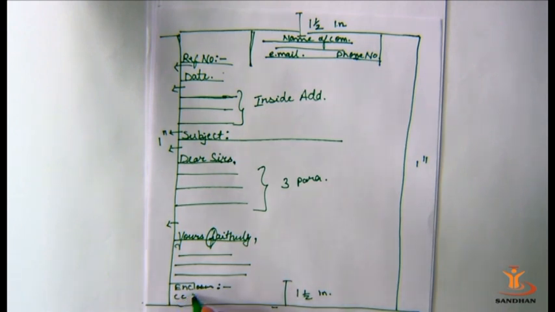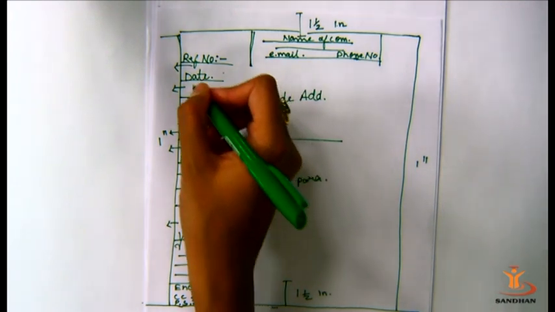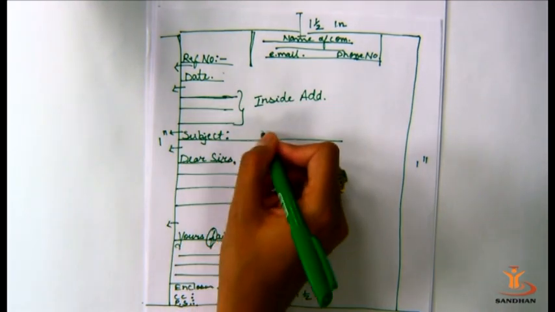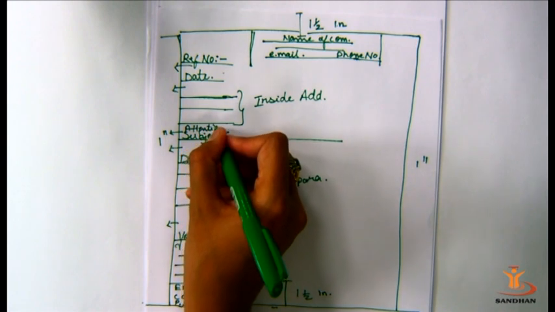CC is the carbon copy: you are sending the same letter to somebody else. PS means postscript. If you have forgotten to mention anything, you can mention it here as PS. One more thing we can add, here near the subject, is the attention line.